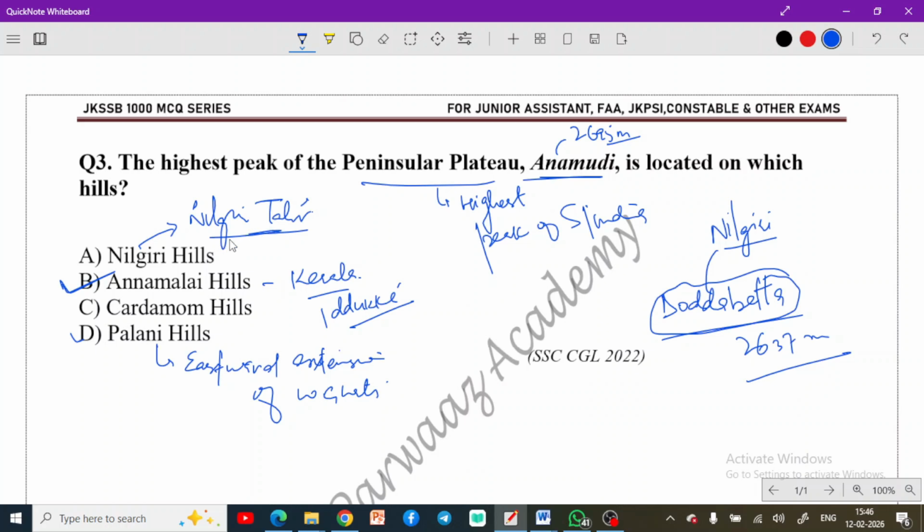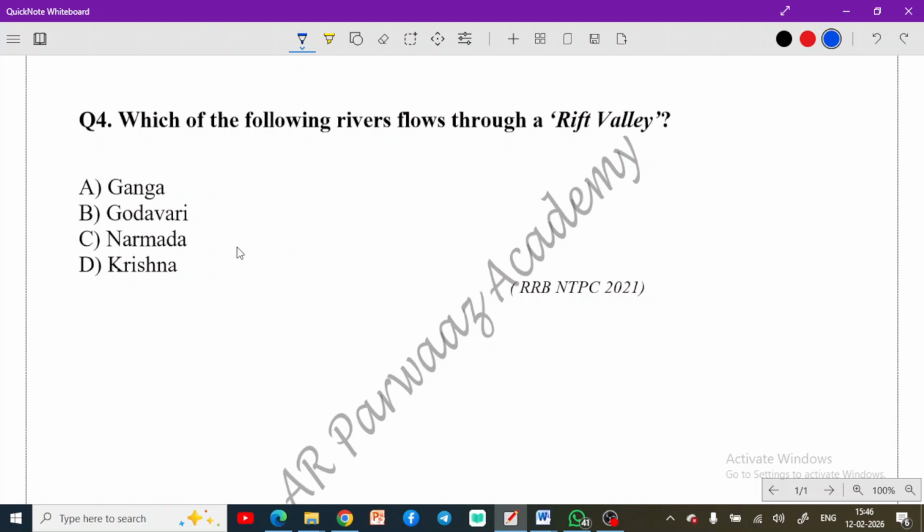Now moving to the next question. Question number 4: which of the following rivers flows through a rift valley? इनमें से कौन सी river ऐसी है which flows through a rift valley? Ganga, Godavari, Narmada, Krishna. Now all of you know that Ganga is a Himalayan river. It doesn't flow in a rift valley. Godavari is the Dakshin Ganga. Godavari is also known as Dakshin Ganga.